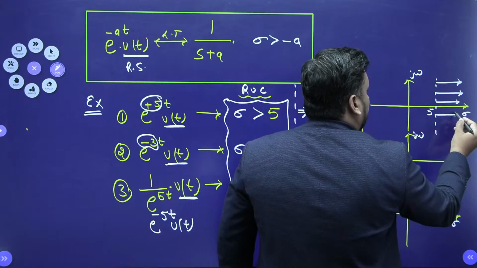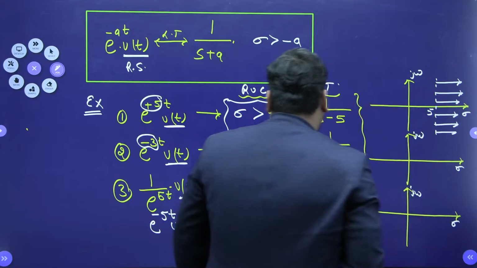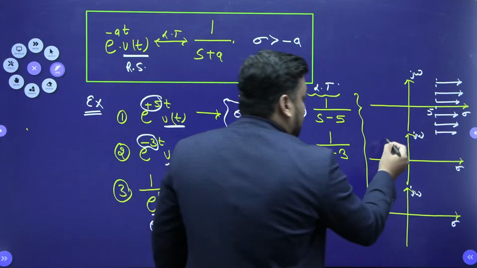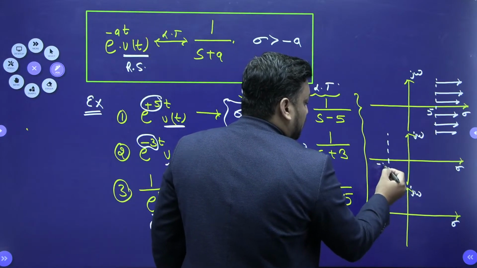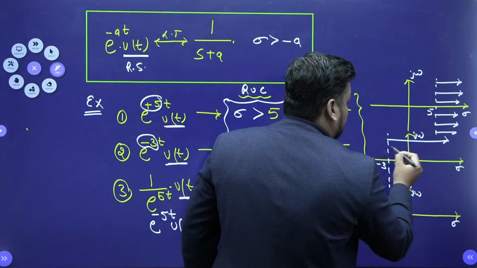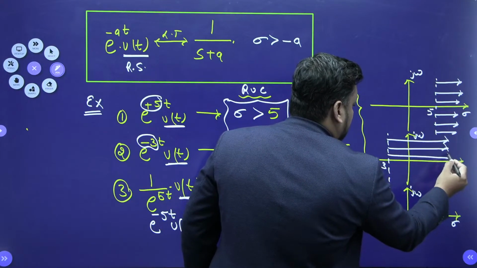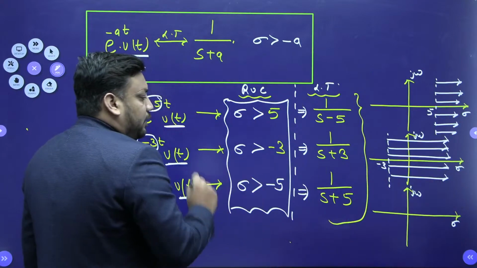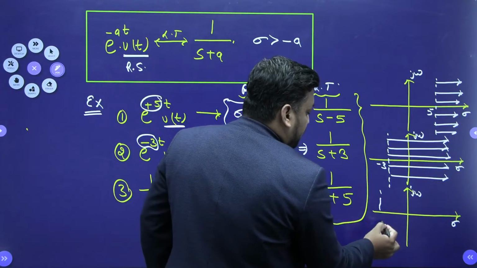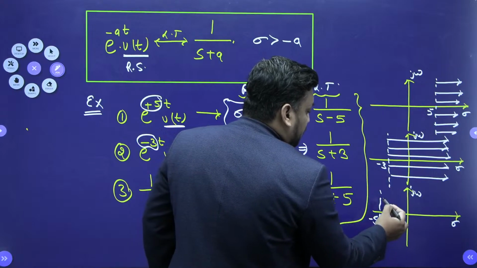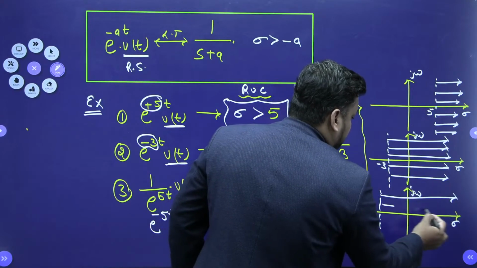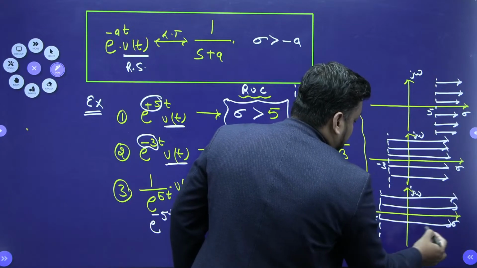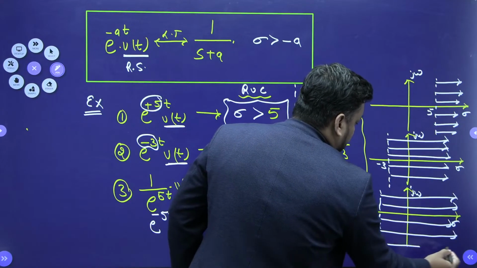Second, sigma is greater than minus 3, so minus 3 is on the negative axis, and the ROC covers the entire right hand side part. Sigma greater than minus 5 means minus 5 is here and the ROC is like this only. I hope this part is also clear to you.